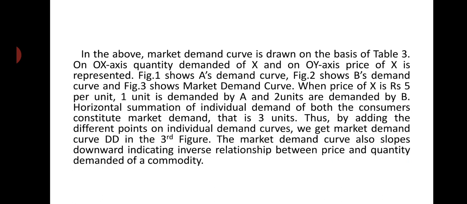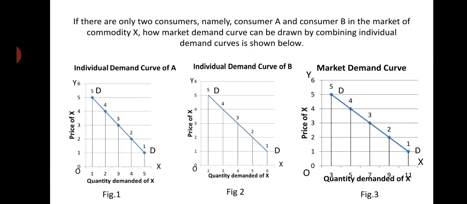Thus, by adding the different points on individual demand curves, you get the market demand curve DD in the third figure. The market demand curve also slopes downward, indicating an inverse relationship between price and quantity demanded of a commodity. Like individual demand curves, it slopes downward from left to right, just to represent an inverse relationship between the two factors, one taken on the OX line and the other on the OY line.